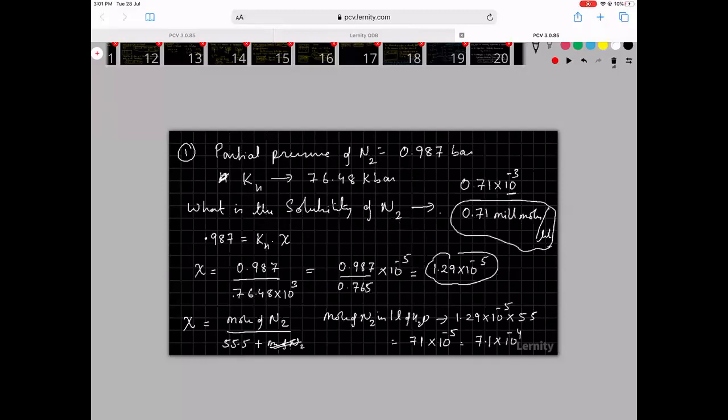If I multiply it by, I can now find out parts per million also. So parts per million means I have to take it to 10 power minus 6, so it will become 710. So 710 parts per million. Okay, so is this understood? Do you get it?